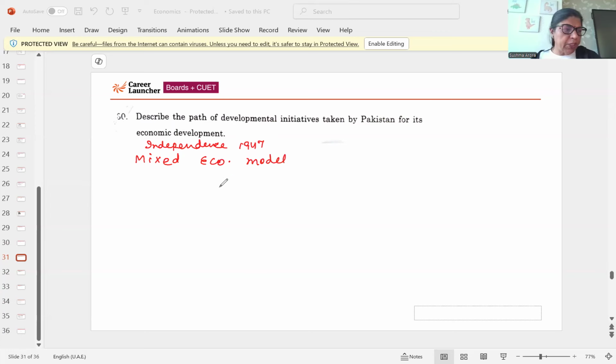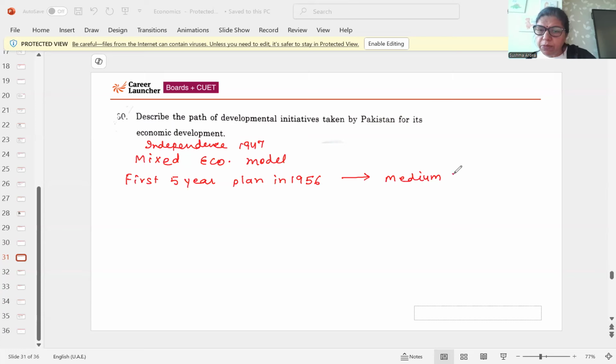And for the first 5-year plan, Pakistan launched a 5-year plan in 1956, and now it is called the medium-term plan. And they have the same strategy, India and Pakistan.